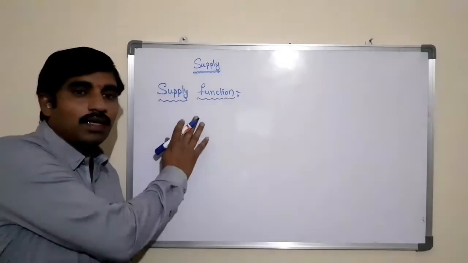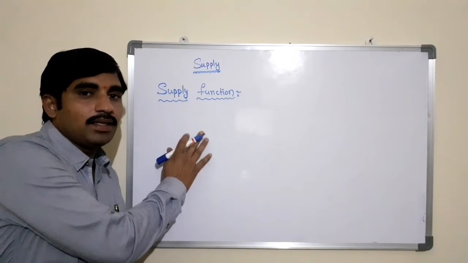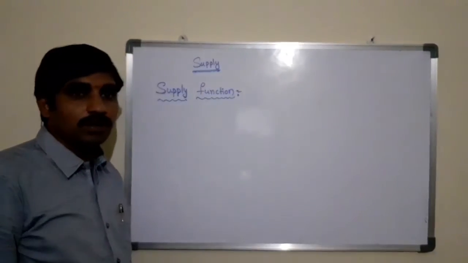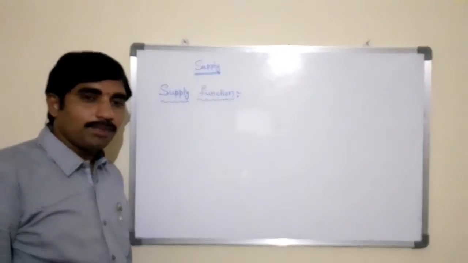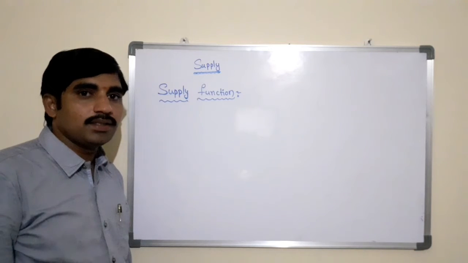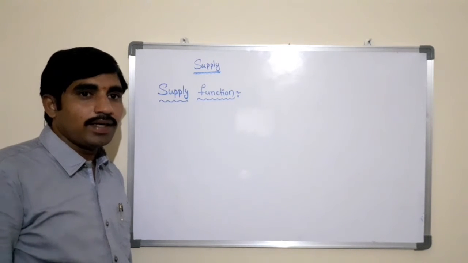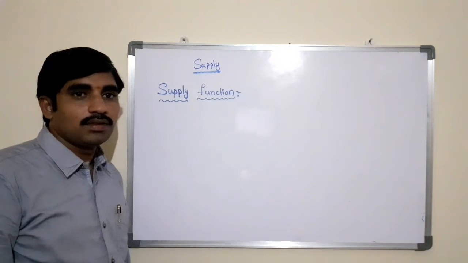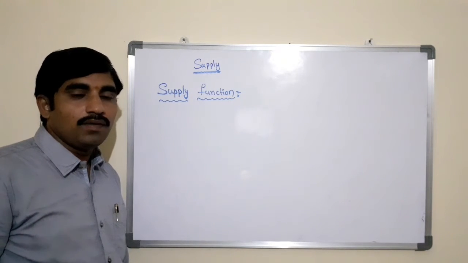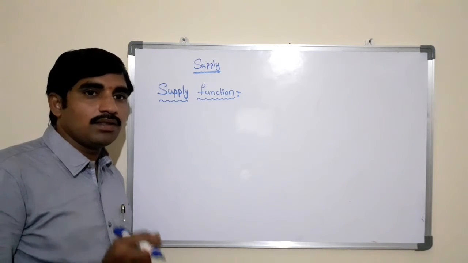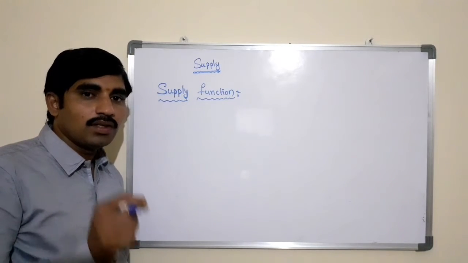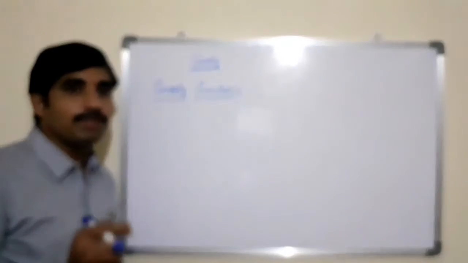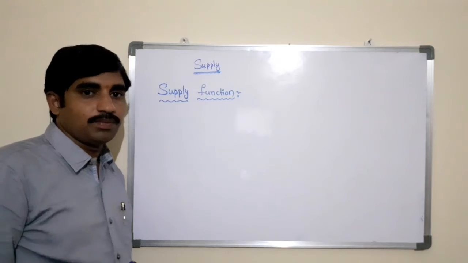Similarly, the mathematical expression of the law of supply is the supply function. In other words, the supply function quantifies the relationship between supply and the price of the product while keeping all other factors constant. The law of supply expresses the nature of the relationship between quantity supplied and price of the product, while the supply function measures that relationship.